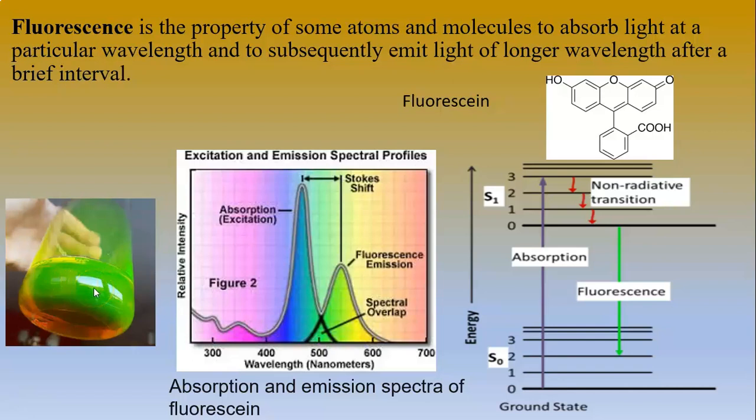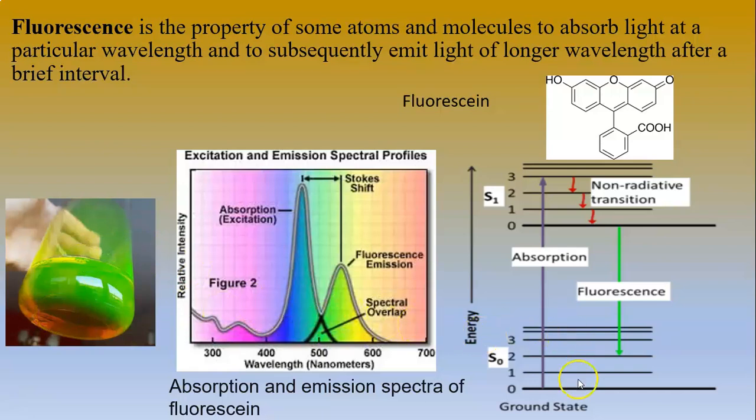To know which color of the visible spectrum the sample absorbs, we first record a UV visible spectrum of this compound and we get a graph like this. We get a band centered around 450 nanometer. This 450 nanometer is the wavelength of blue radiation. That means the fluorescein sample absorbs the blue part of the radiation and transmits all other colors. So the transmitted light will have a color complementary to that of blue, and it is yellow. That is why the transmitted light has a yellow color.